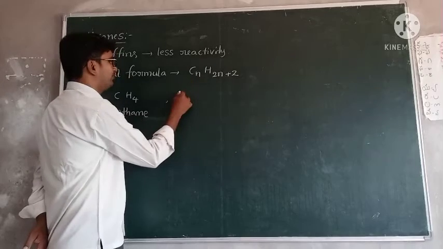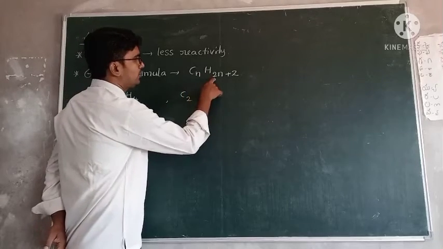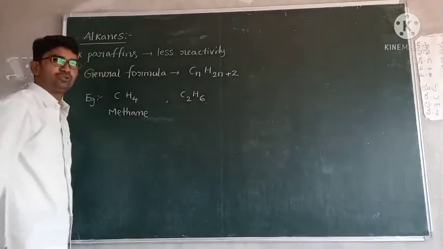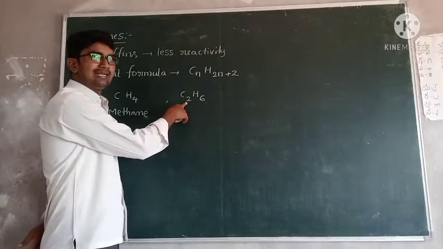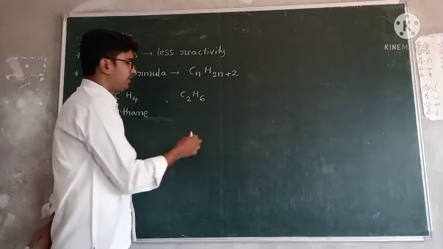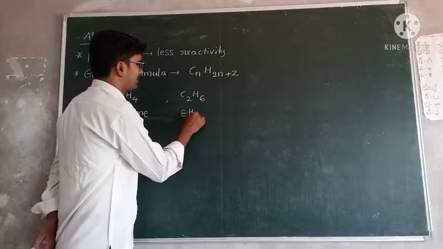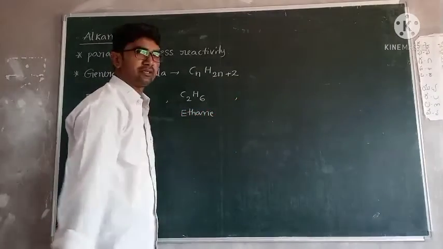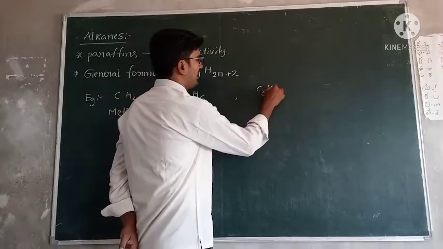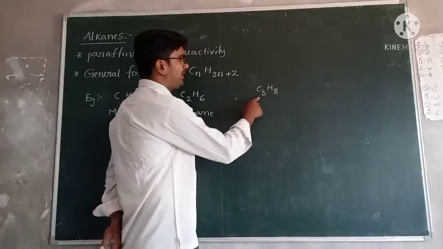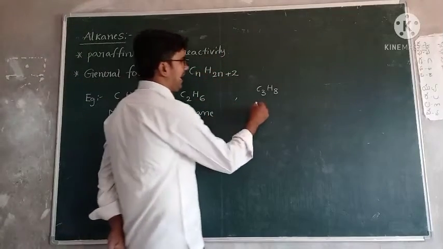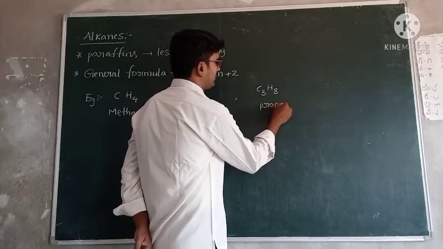If n is equal to 2, C2, then hydrogens: 2 twos are 4 plus 2, 6, C2H6. Then what is this compound name? 2 carbons, so eth, and it satisfies this formula, so ethane. Next one. If n is equal to 3, then hydrogens: 2 threes are 6 plus 2, 8, C3H8. 3 carbons means meth, eth, prop, so propane.